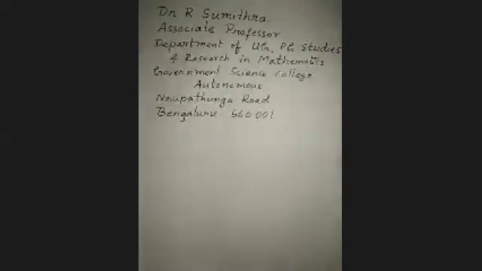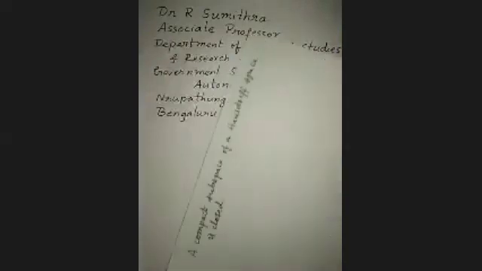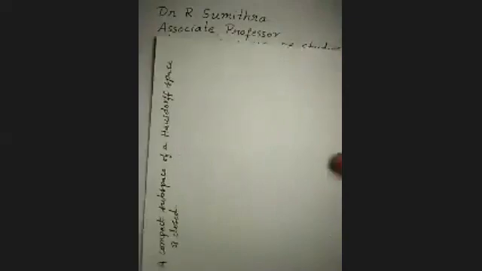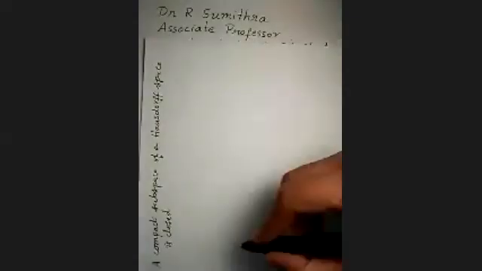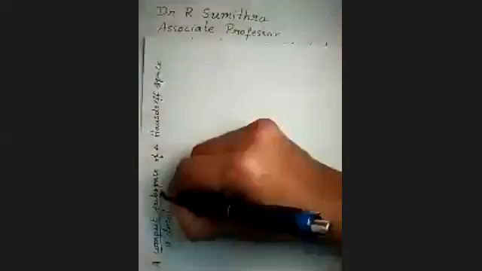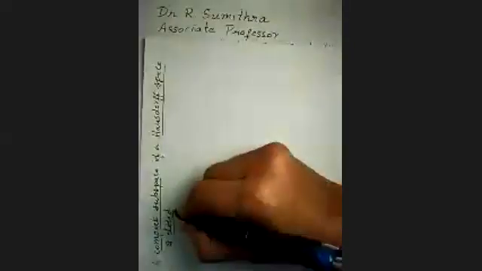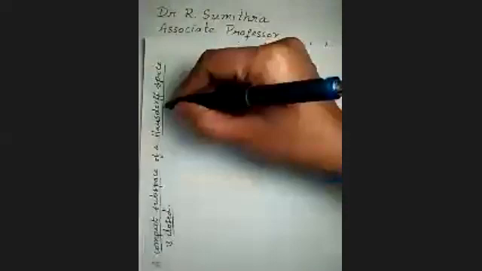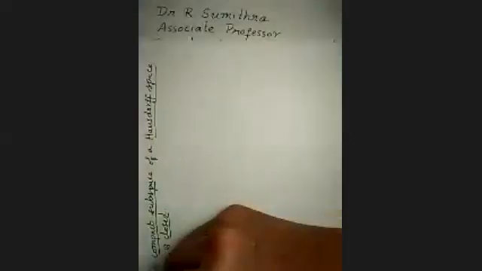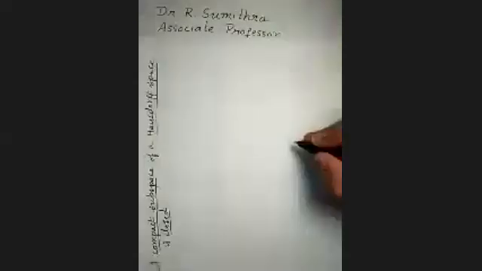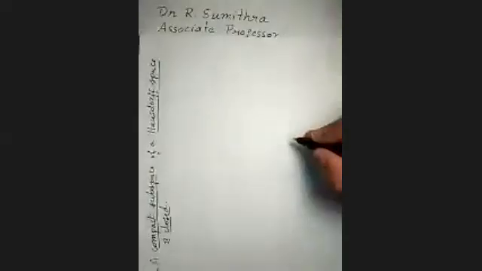Now we shall go to prove a theorem. The theorem is: a compact subspace of a Hausdorff space is closed. We shall prove the theorem: a compact subspace of a Hausdorff, or T2, space is closed. This is the theorem we have to prove. Now the proof.